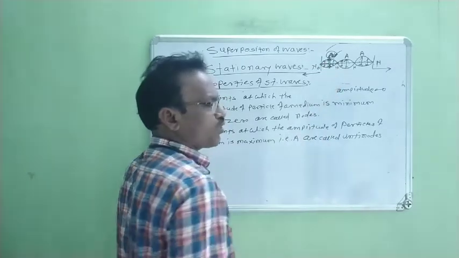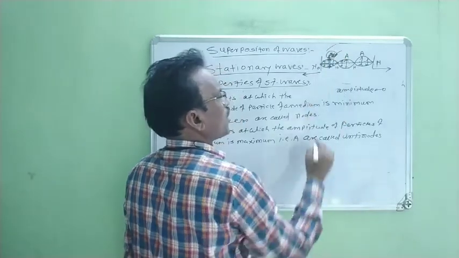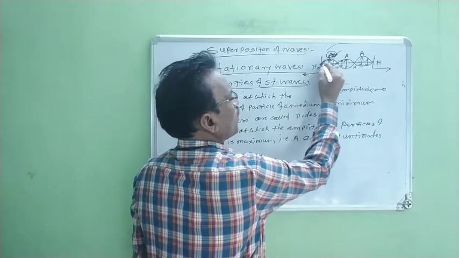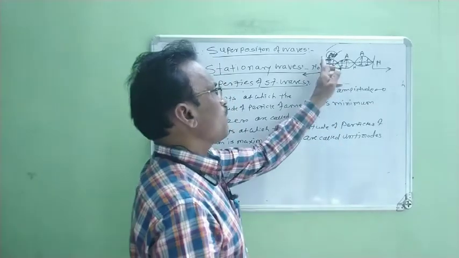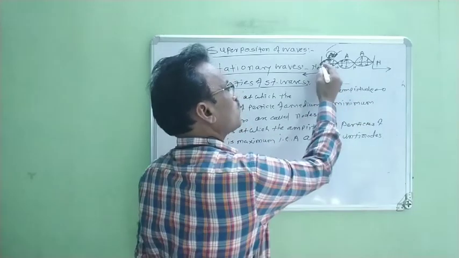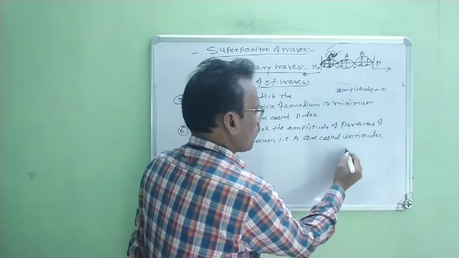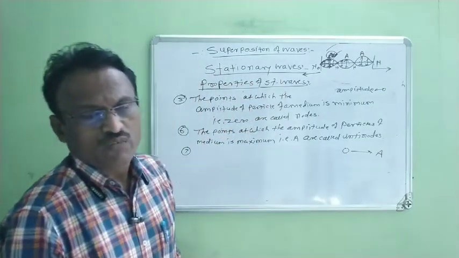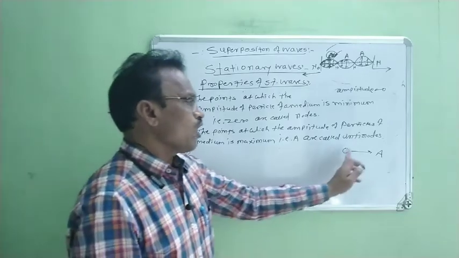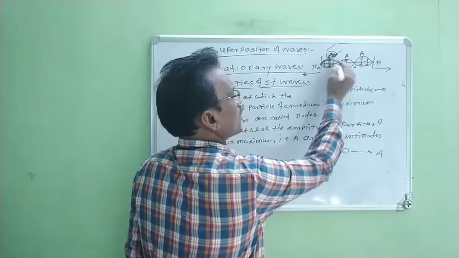For a node the amplitude is 0, and for this point the amplitude is maximum, meaning it is A. From this point to this point there are a number of vibrating particles, right? Therefore this amplitude increases from 0 to A, meaning amplitude always varies from 0 to maximum value A. Again from this point, it goes on decreasing, right?